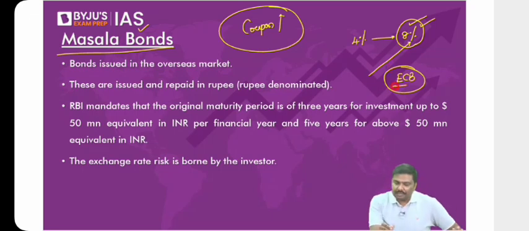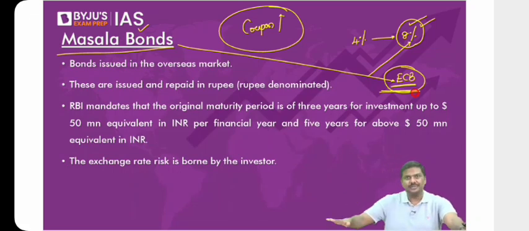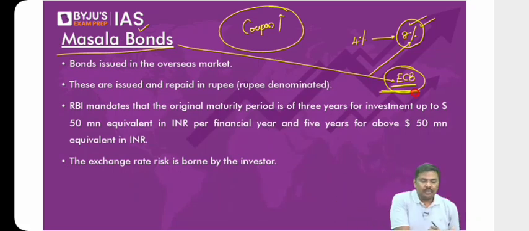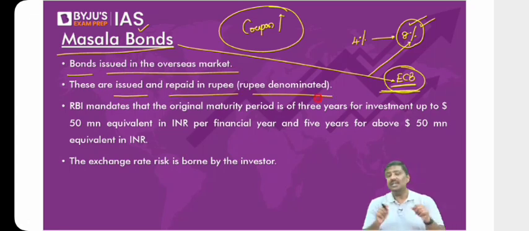Basically, remember this. Masala bonds are a part of ECB, external commercial borrowing. If I have not discussed it, it is there in the subsequent slides. Don't worry, I will discuss it. Okay, so bonds are issued in the overseas market. Overseas means outside India. These are issued and repaid in rupees. I'll simply call them rupee denominated bonds.